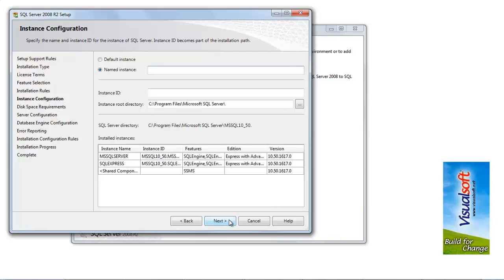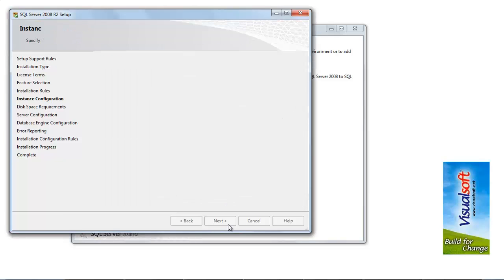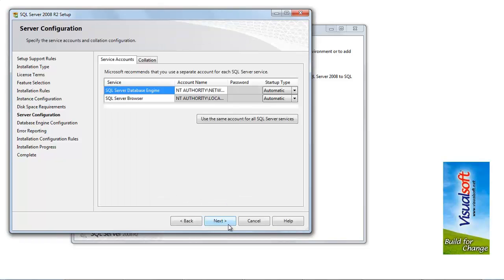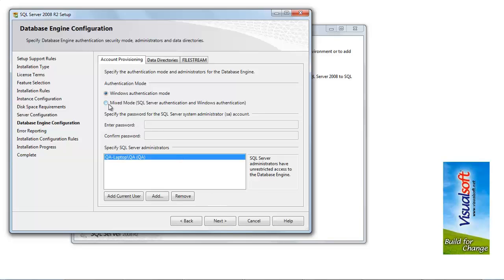Determine instance name, Visualsoft for example. Select mixed mode and determine a password for System Administrator, SA.